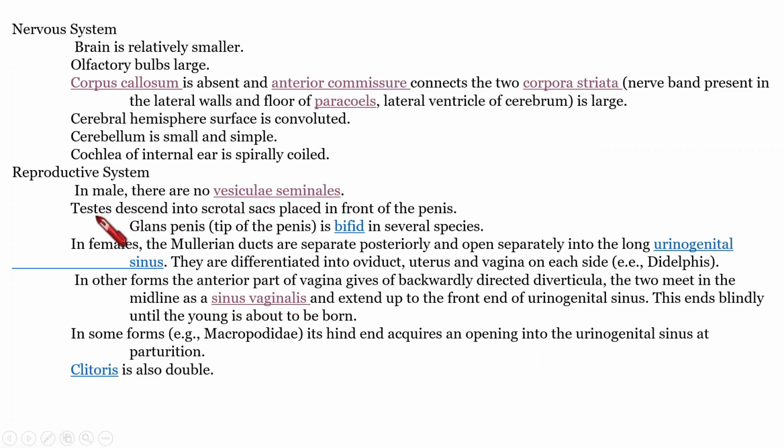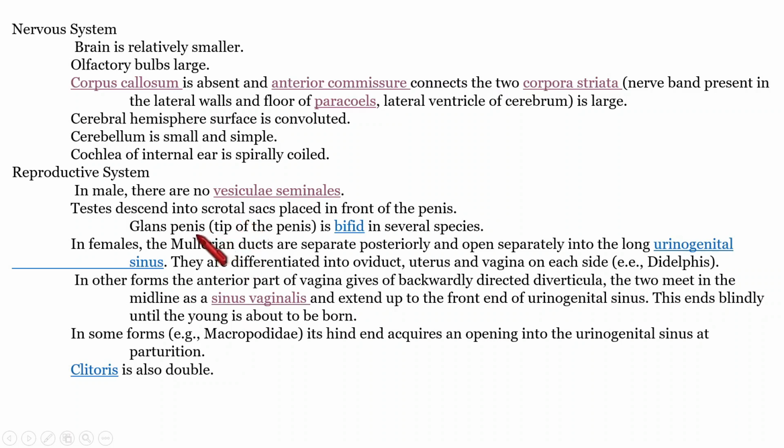And the testis is descended to the scrotal sacs, which are placed in front of the penis. So that is another feature. I know that you know what scrotal sacs are, so I am not going to explain. Then glans penis.